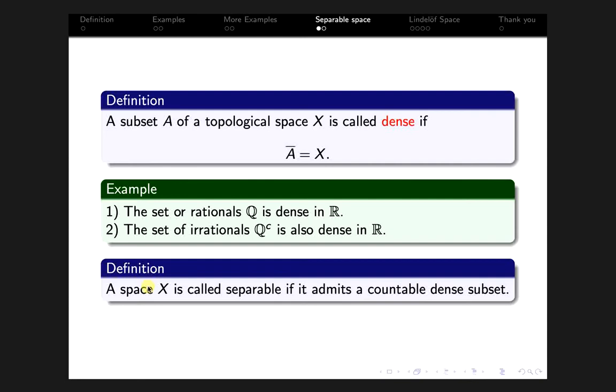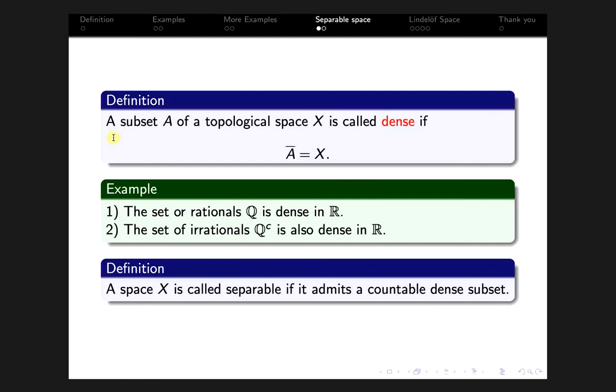Now we define separable topological spaces. First we define a dense subset. Suppose X is a topological space and A is a subset of X. Then A is called dense in X if the closure of A equals X. This is a well-known definition. I hope you have already seen this definition in your previous analysis course.